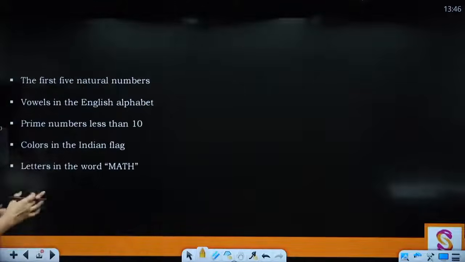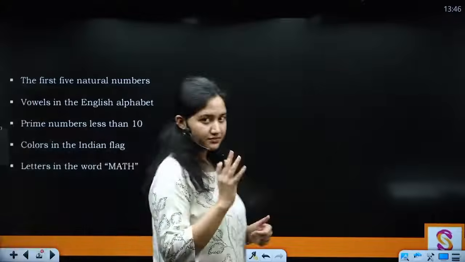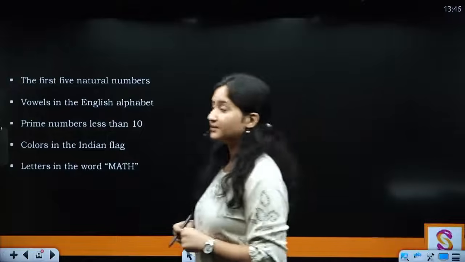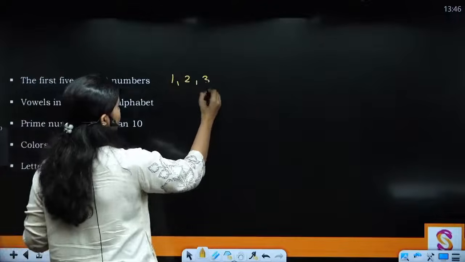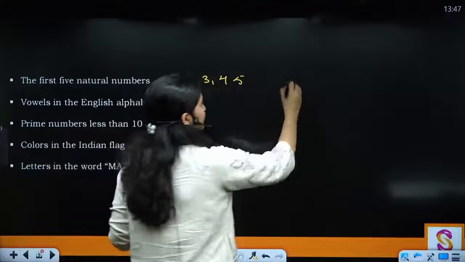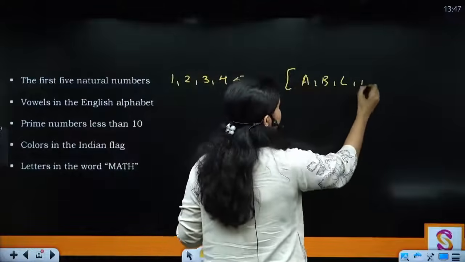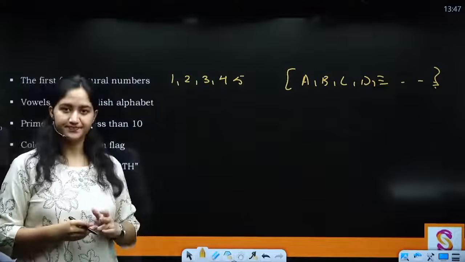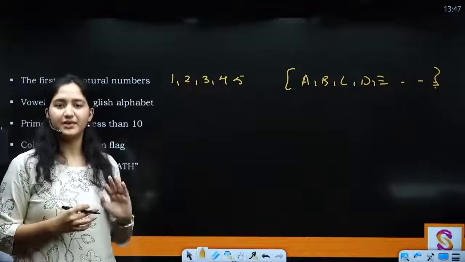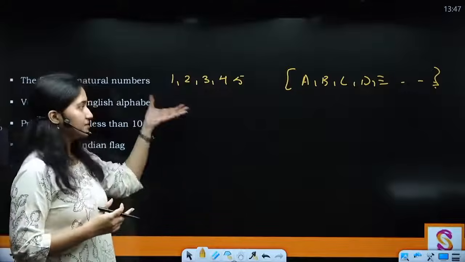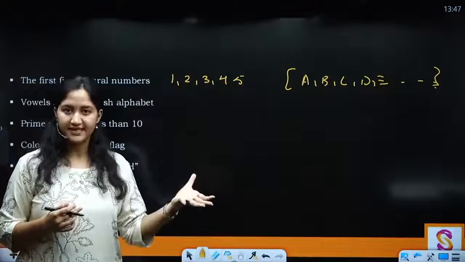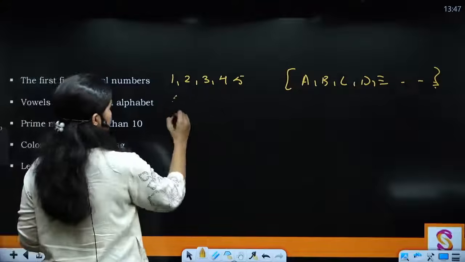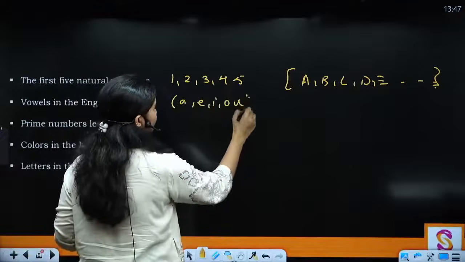Then read the next 5 statements. The first statement says the first 5 natural numbers. What are the first natural numbers? First 5: 1, 2, 3, 4, 5. So if there is an educated person, A, B, C, D, E, and n number of people, nobody can say that 6 is going to be in that set. राइट, इस जगह पे 6 की कोई इन्वॉल्वमेंट नहीं है, 0 की कोई इन्वॉल्वमेंट नहीं है. Why? Because this is a universally accepted definition of sets, right? Then vowels in the English language, English alphabets A, E, I, O, U.